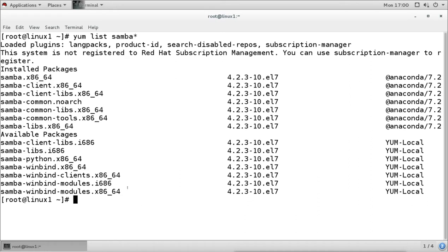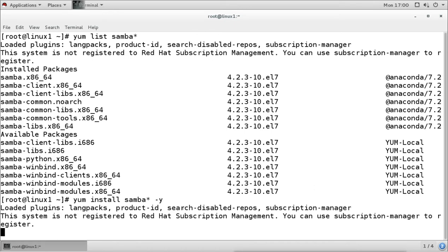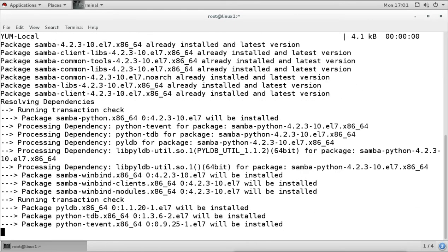Now if it is not installed, then you will run the command yum install samba, and we can put a star to install all the packages we need, and I will say yes. It is going to install what is not installed right now, including some packages we don't require. When you run this command, it is going to install all the packages.